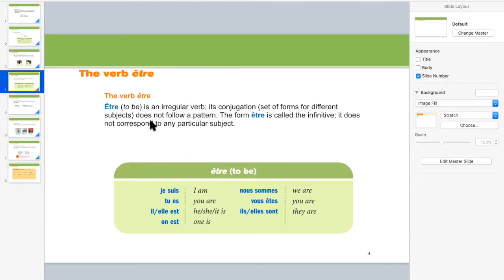Now let's look at the main verb être. Conjugation here means what is I am, you are. So this is the table. I would suggest you note down this table to understand it better in further slides. You can pause the video and note it down. Être, as I said, means to be, and is an irregular verb. It has a conjugation, a set of forms for different subjects. I mean to say different subjects and different formations.